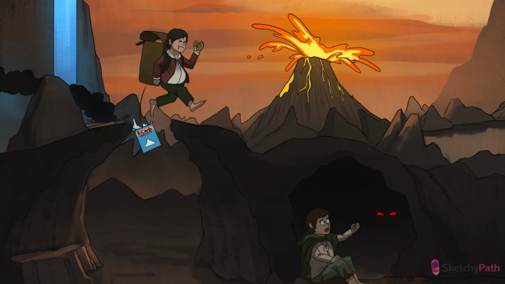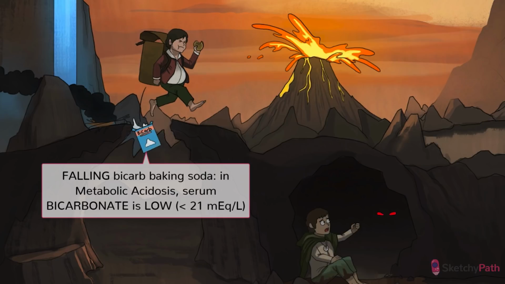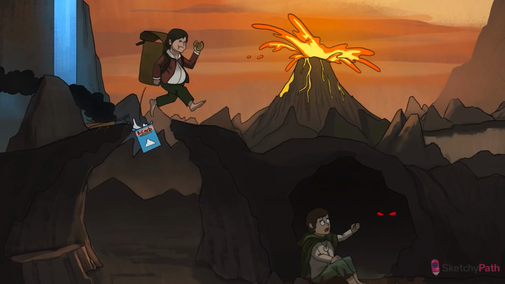All right, back to the scene at hand. Metabolic acidosis is characterized by a decrease in bicarb, as depicted by the bicarbonate baking soda tumbling out of Gapwise's pack as he traverses the gap. There's one more part of the ABG we haven't discussed yet, and that's PaCO2, a measure of the amount of dissolved carbon dioxide in the blood. This value is predominantly controlled by the lungs. Increase ventilation and you breathe off CO2. Decrease ventilation and CO2 accumulates.